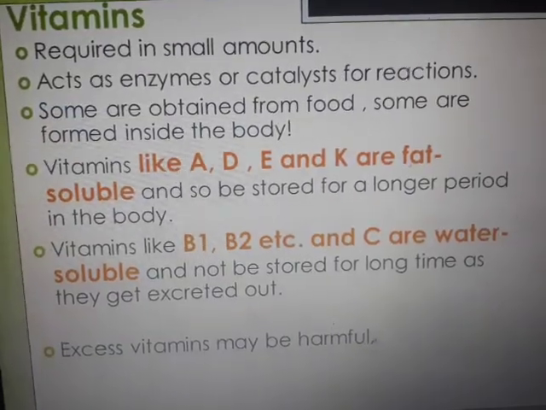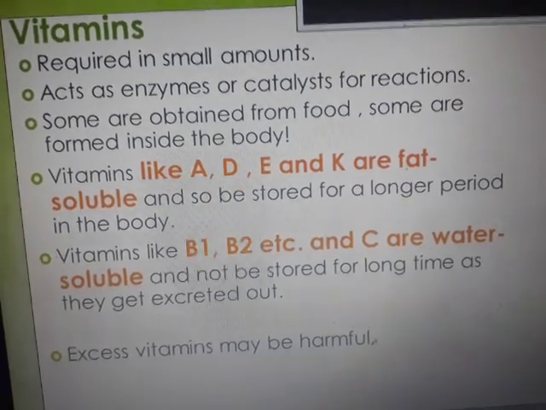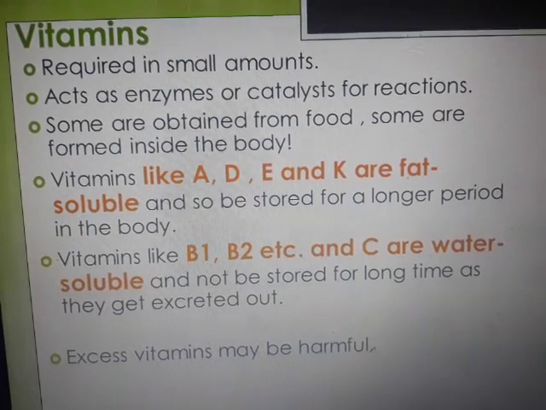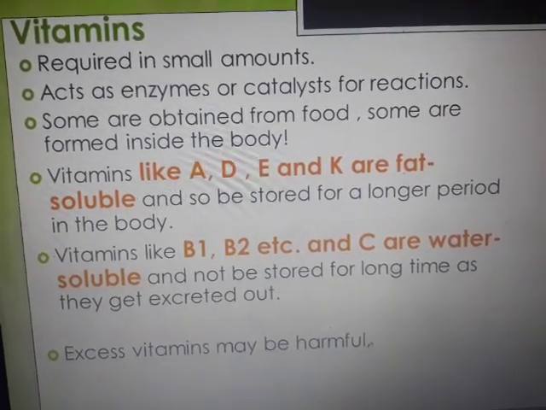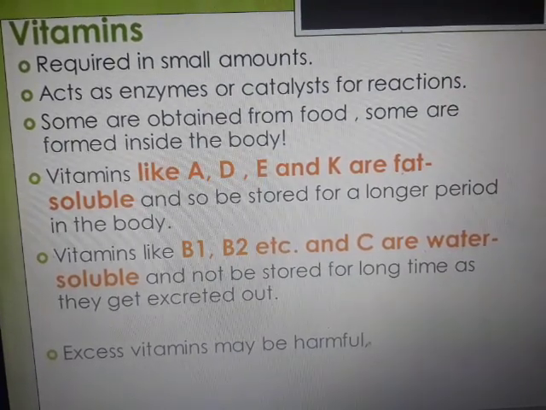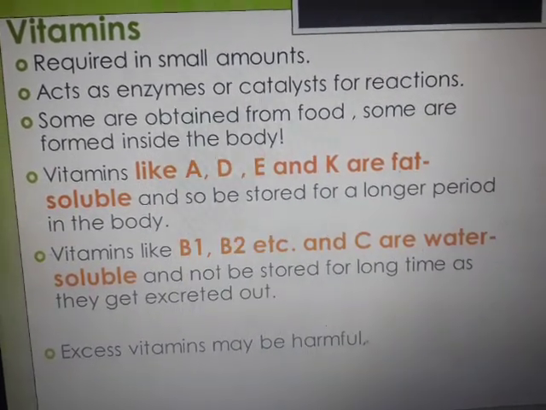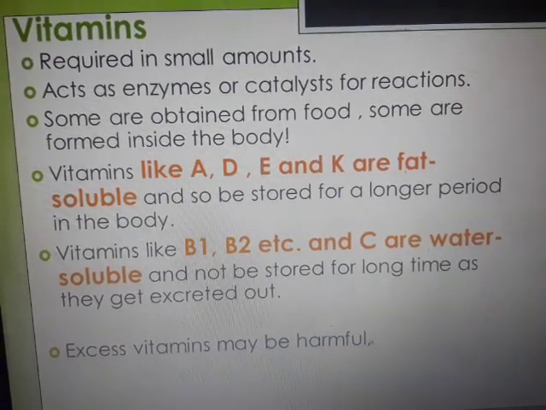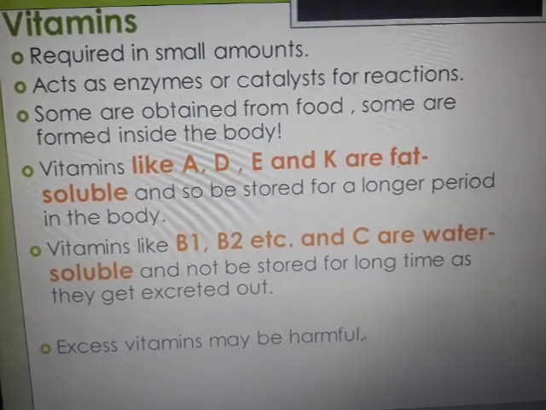Okay. Next food group being the vitamins. They are again required in small amounts. They act as enzymes or catalysts for reactions. Enzymes or catalysts are something that will speed up the process, okay, help the chemical reactions to happen. So some are obtained from the food, some are formed inside the body, in fact.